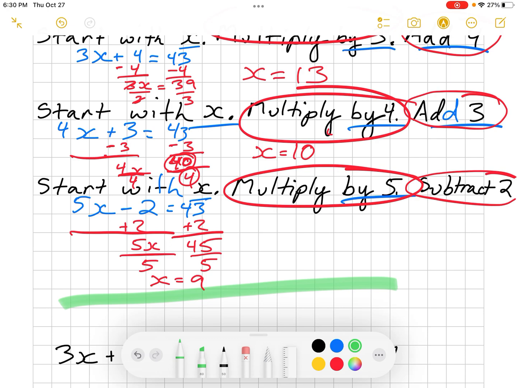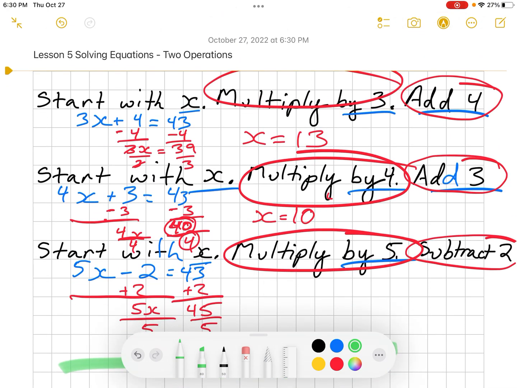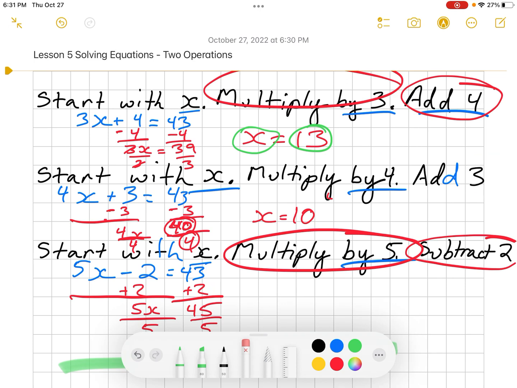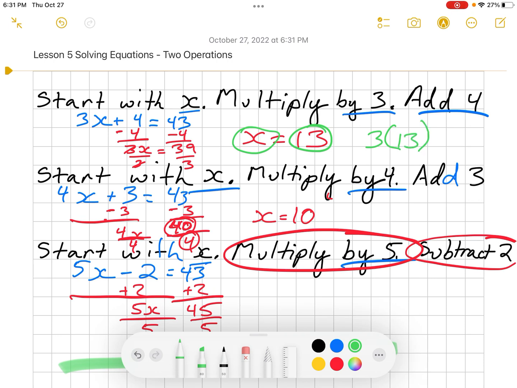Okay, it's also really important to go back and check and make sure that you've done this correctly. So I know that x is 13, so I put that back into the equation. I'm going to get rid of some of the circling, because it's very distracting. So instead of x, I have 3 times 13. Remember, brackets also means multiplication, so that's what I'm going to use for right now, just so we get used to seeing that. 3 times 13 is 39. 39 plus 4 is 43, so we know this one is correct.